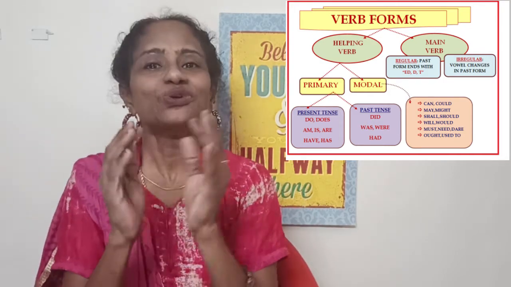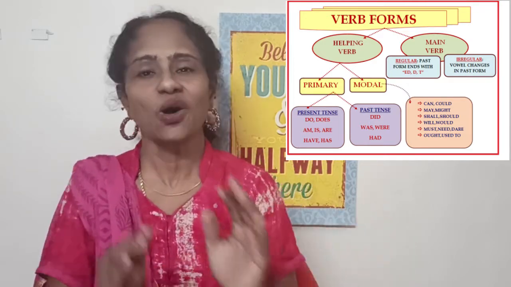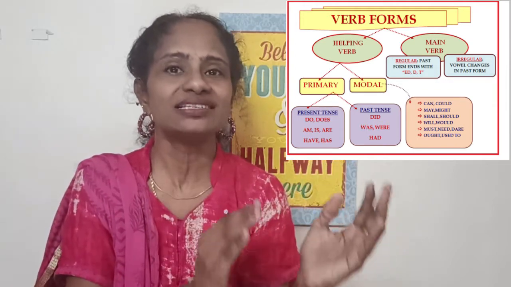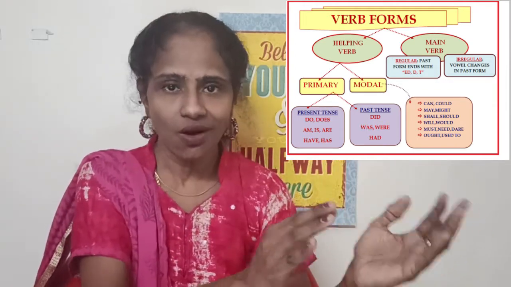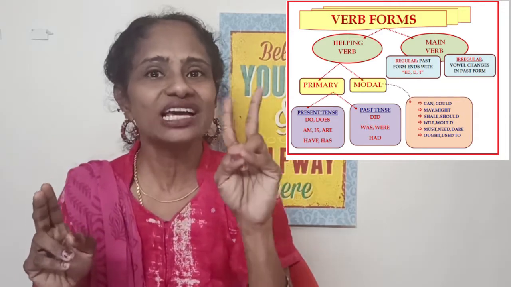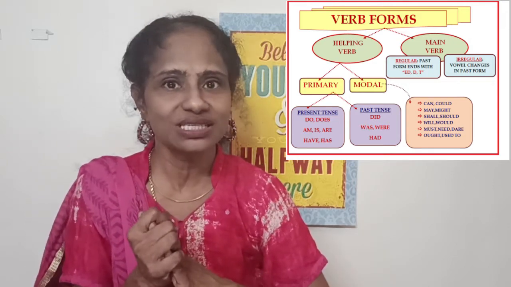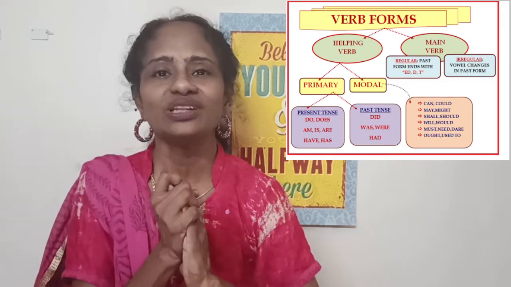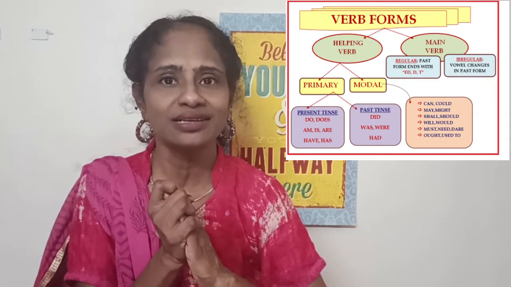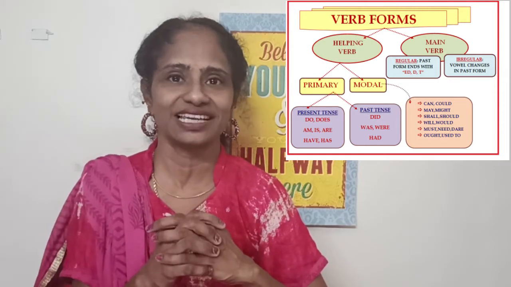So again I repeat, you call a verb a regular verb or irregular verb depending on whether its past tense is formed using ed or without using ed. So you understand one thing? There are two ways of forming the past tense of a verb. And as beginners, what mistake do you make? You don't know the past tense, future tense and past participle of the verb. So that's exactly where you make grammatical mistakes.